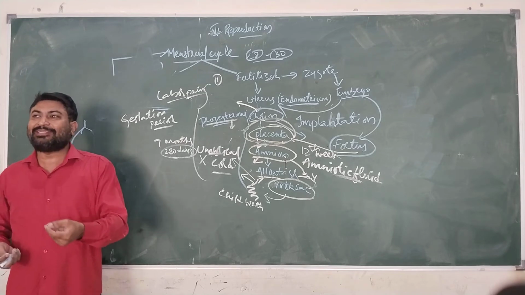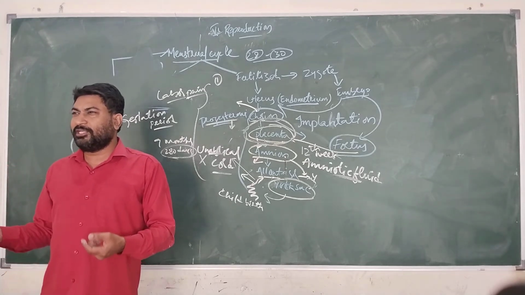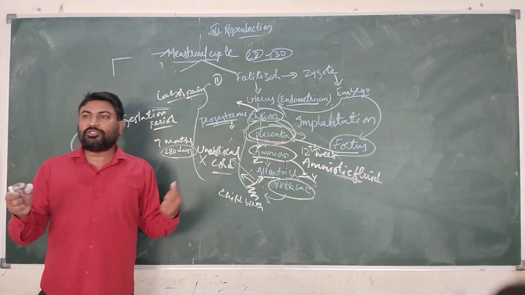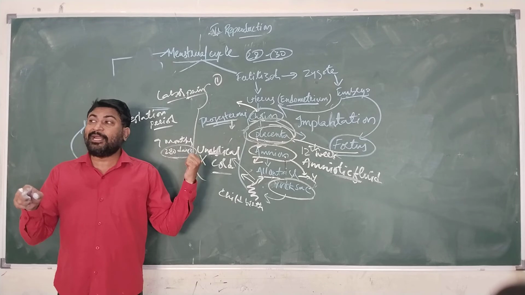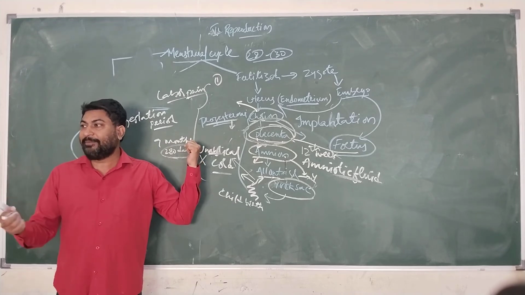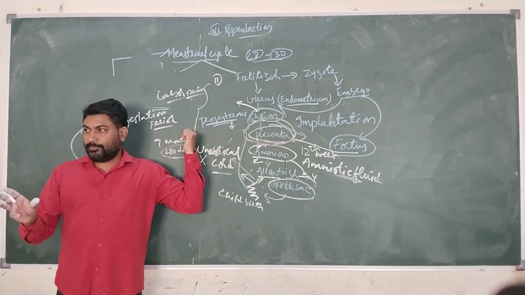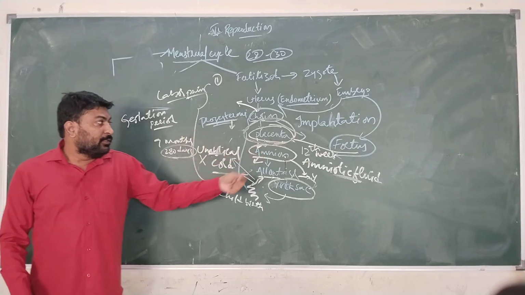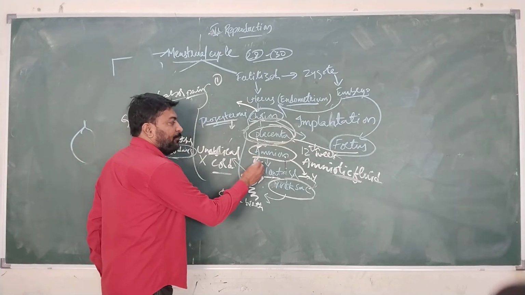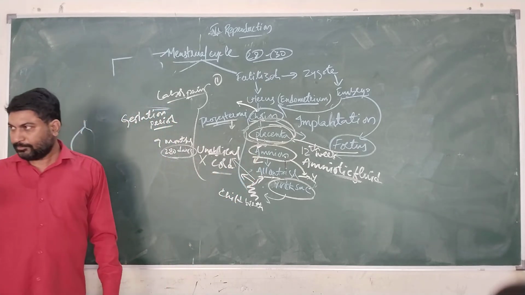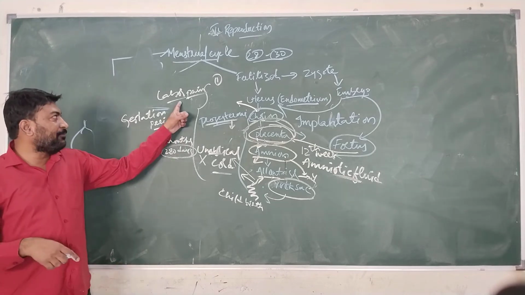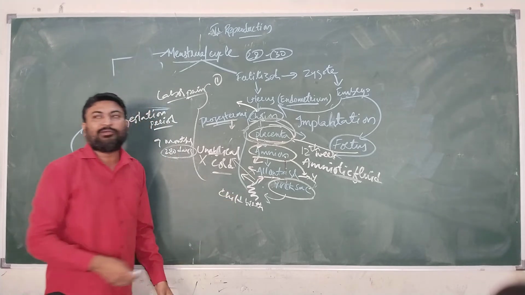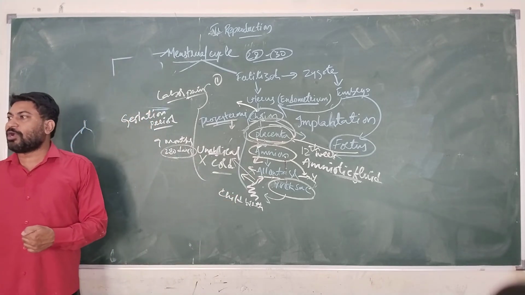Only in a few rare cases, about 0.1%, will the legs come out. In 99.9% of cases, the child's head will come out first during the childbirth. And this amniotic fluid, I told you, protects from mechanical shocks. Once the labor pains are triggered, the amniotic fluid will come out, enabling the child to come out easily.